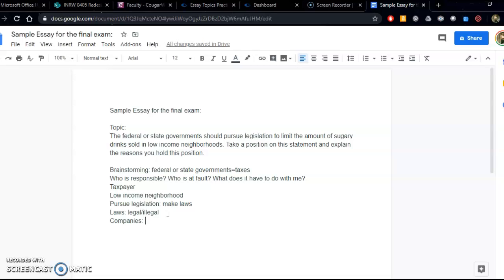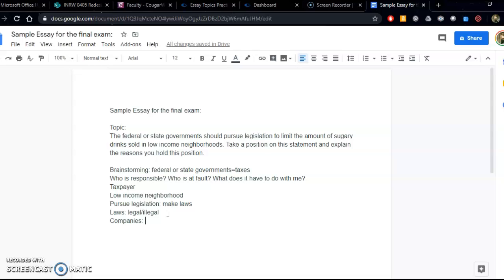If the government told them, okay, you're creating a public health problem by selling too many sugary drinks to low-income neighborhoods, and in the article that you read, it said that low-income neighborhoods have more people who are minorities who are more at risk from drinking too many sugary drinks. So it becomes a public health problem.